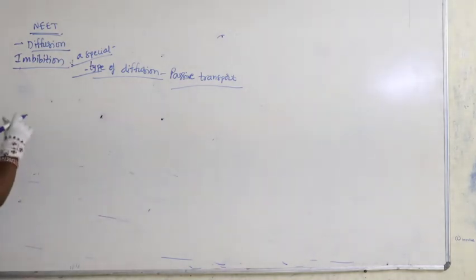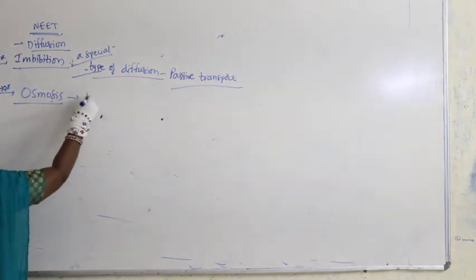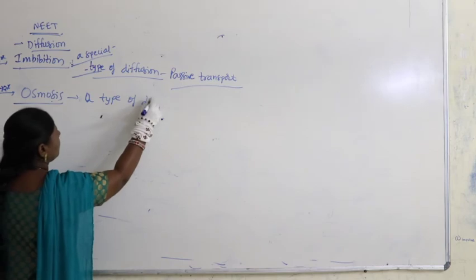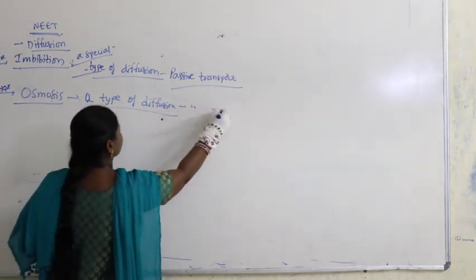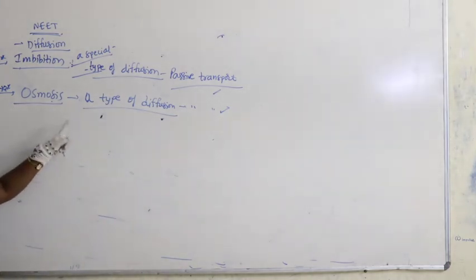Okay. Now, apart from this, you can take osmosis. Osmosis is also a type of diffusion. That means it is passive transport, no doubt at all. It comes under passive transport.